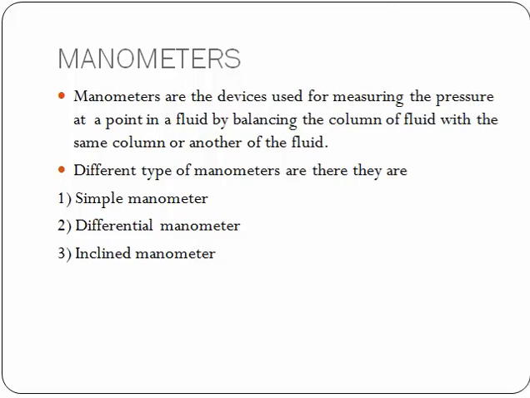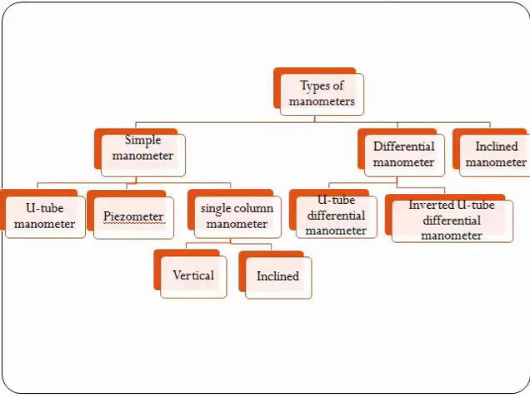There are 3 main types of manometers: simple manometer, differential manometer and inclined manometer. The simple manometer is further classified as U-tube manometer, piezo-manometer, and single column manometer.